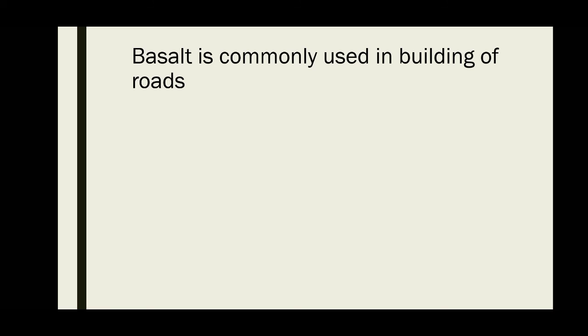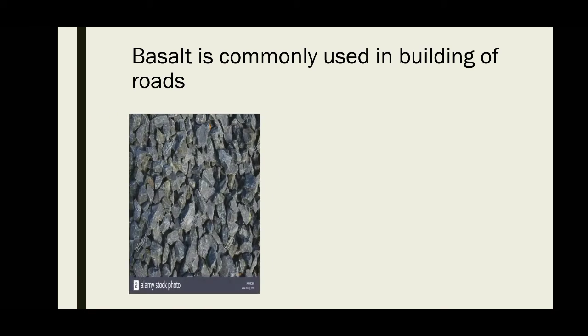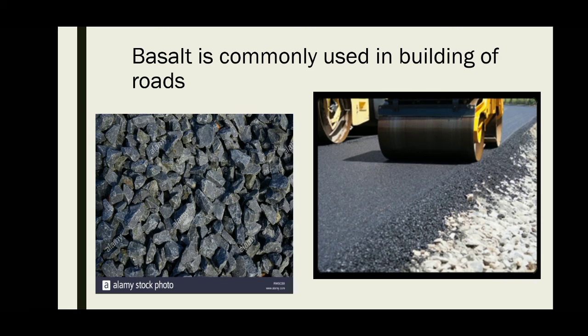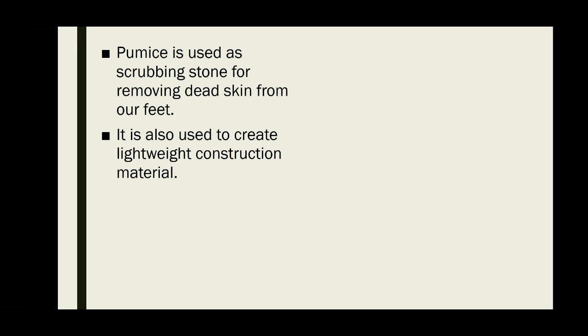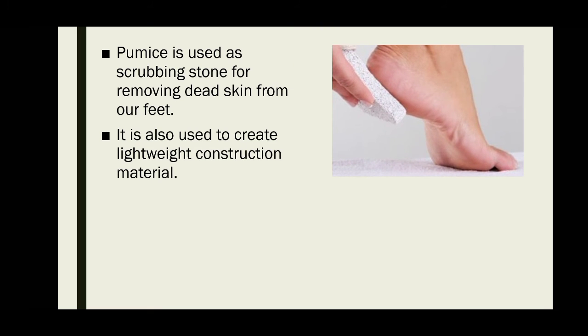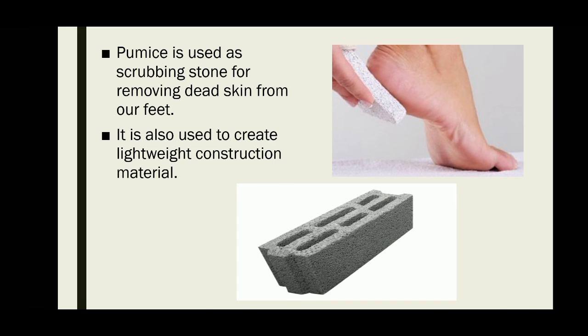Next is basalt. Basalt is very commonly used in building of roads. It is used in construction of roads. Pumice. Pumice is very light in weight. It is used as a scrubbing stone for removing dead skin from our feet, and it is also used to make different types of lightweight construction material.